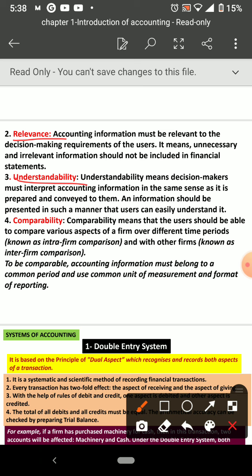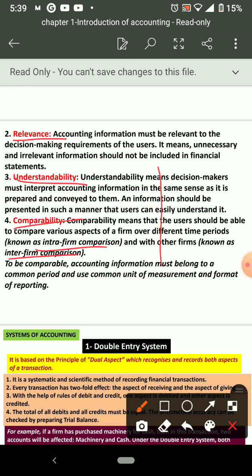Next is what? Comparability. Comparability means it should be able to compare, you know, comparative performance. Intra-firm comparison means within the firm, inside the firm we can compare our details. Our own performance we can compare, or inter-firm. Two types of comparison: intra-firm and inter-firm. Intra-firm means within the firm. Inter-firm means our firm and another firm. Firm means organization, business. Usually a partnership business we call a firm. Okay. So these are the qualitative characteristics of accounting.